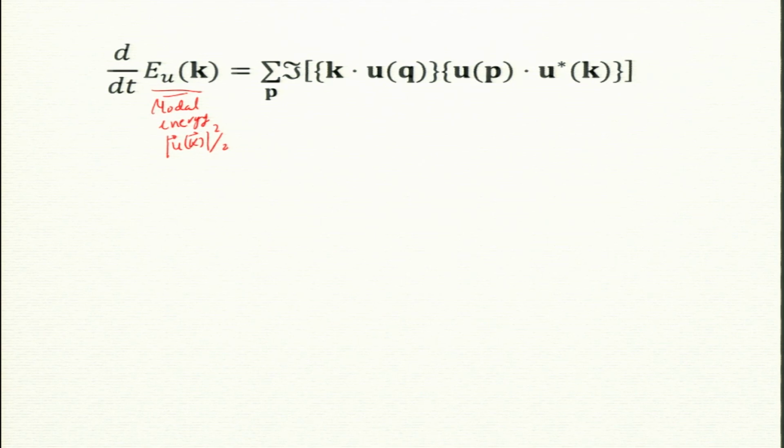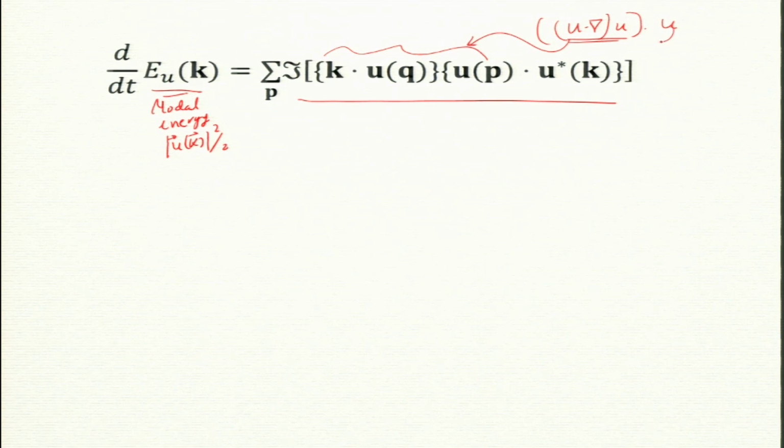Now, this energy can change in time. As I said, nonlinear terms will increase or decrease the energy of a mode, and this I derived in the class. So, for a lot of Fourier modes, the formula is this. It comes from u·∇u in real space, dotted with u. In Fourier space, this u·∇u becomes a convolution, which is u(q) u(p). So, this part comes from this one and this term comes from here. Okay. So, this we did in the class. How many of you remember this? So, everybody remembers it, no?